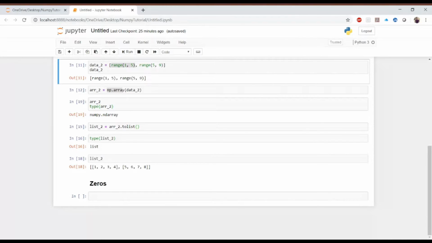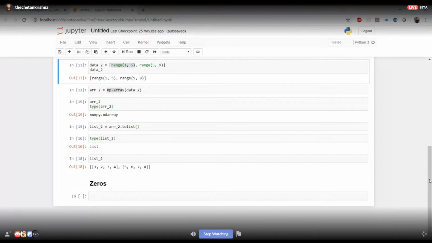Whereas type is a global function in which when you pass the object, it returns its data type. What is the data type? You getting my point? Yeah, yeah. Thanks for the clarification.